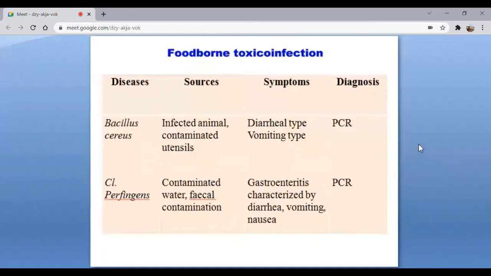Pulpy kidney disease. Type E? No, type D is with the pulpy kidney disease. Type B is with the lamb dysentery. And type C is struck.